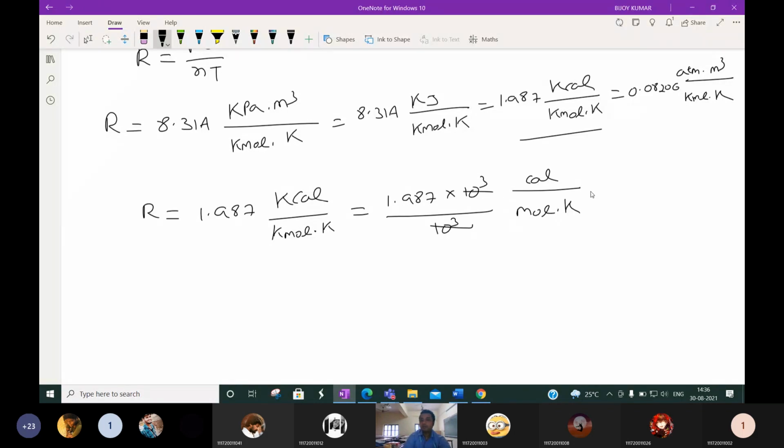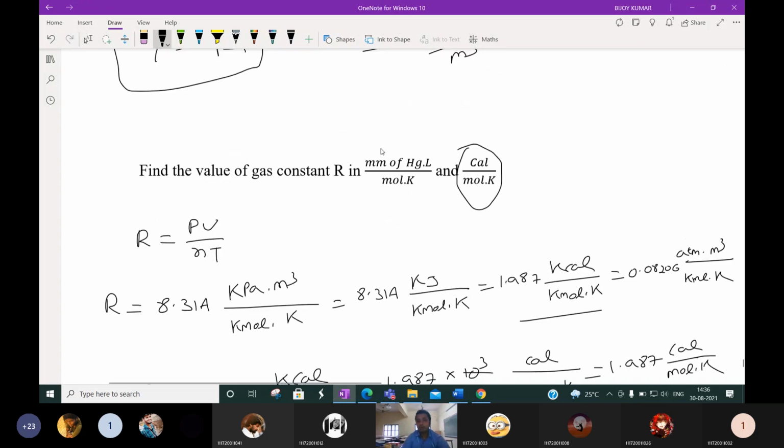Now these two cancel. It is nothing but 1.987 calorie per mole into Kelvin. Simple thing. The second thing, it is asked to convert to mm of Hg into liter by mole into Kelvin.